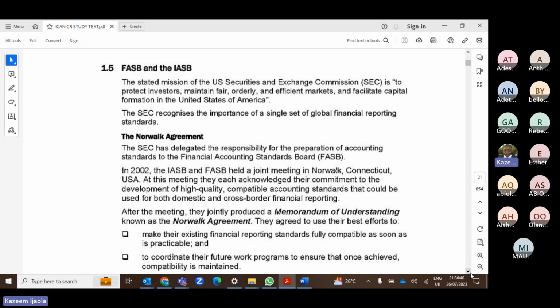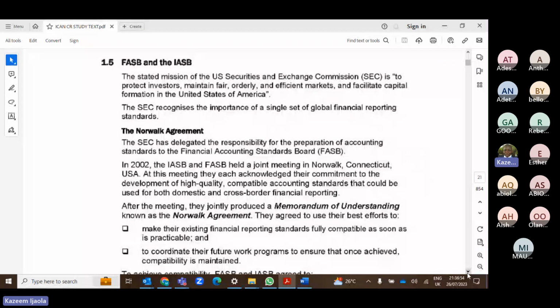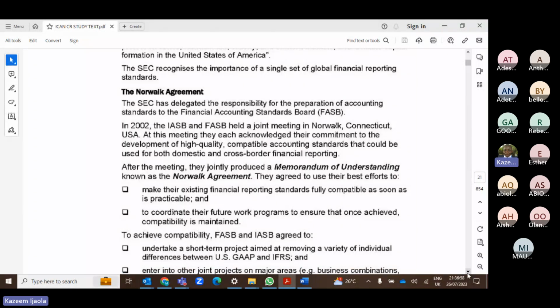Both of them recently had a meeting and came up with an agreement, known as the Norwalk Agreement. What is in this agreement is that both the US FASB and the IASB agree to come together and work together in producing a set of standards that will be acceptable globally, so that the US too can migrate.